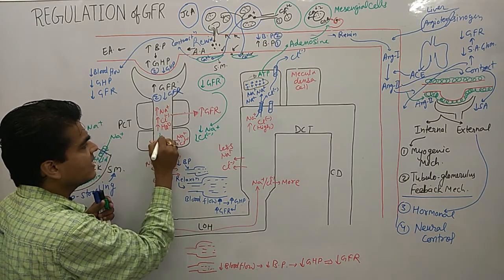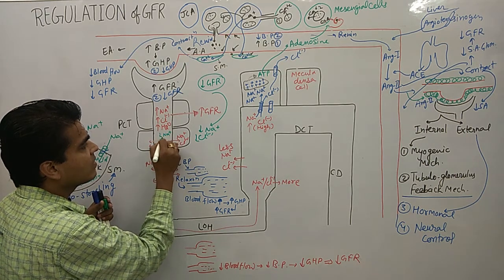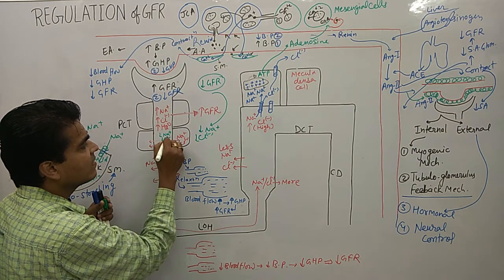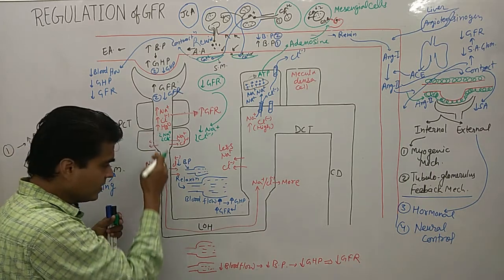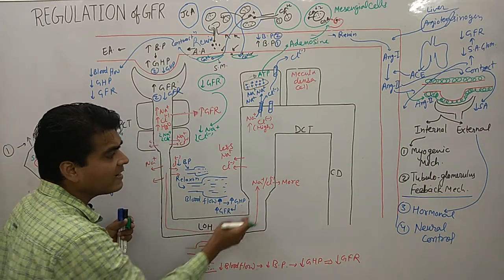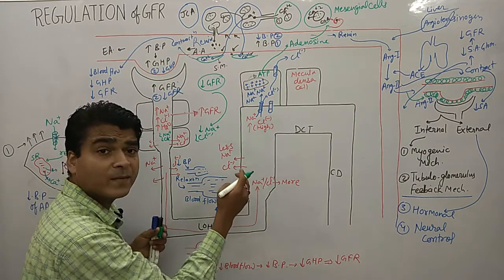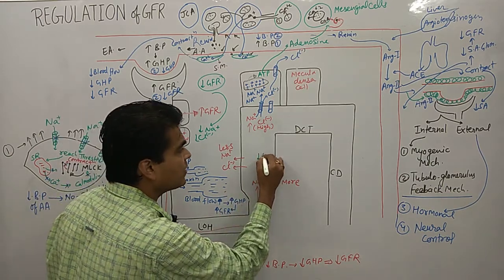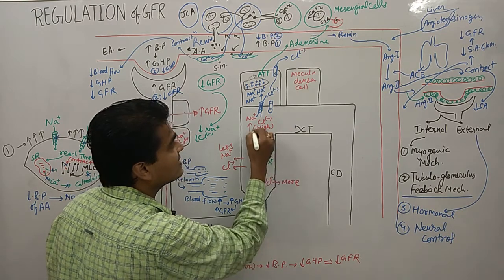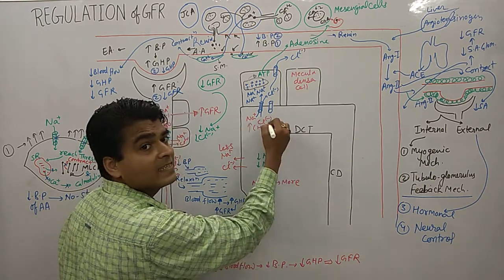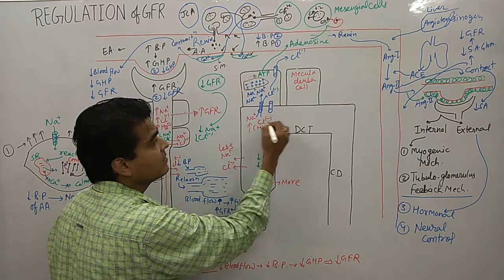So now there is a good amount of absorption, and less sodium and chloride reaching here, okay, clear everyone.